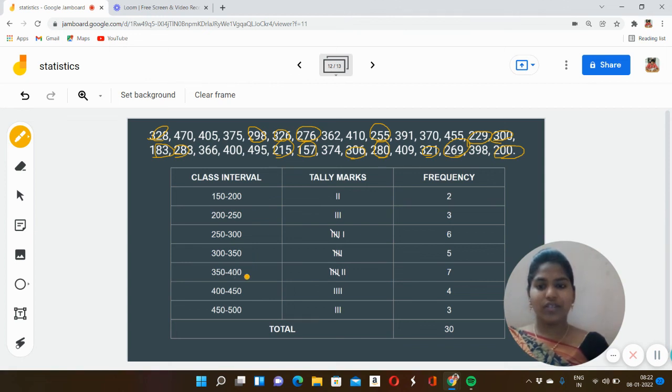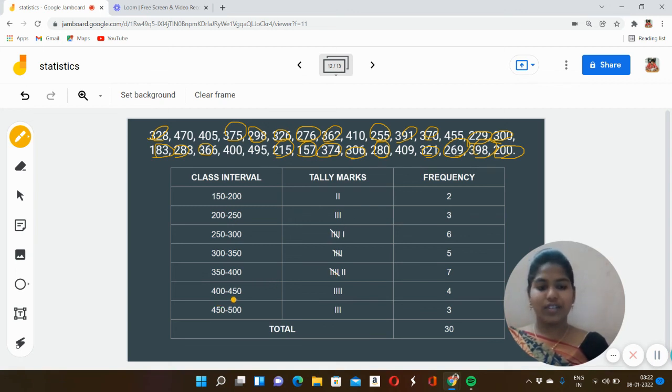Now 350 to 400. 1, 2, 3, 4, 5, 6, 7. There are 7 students in that range.